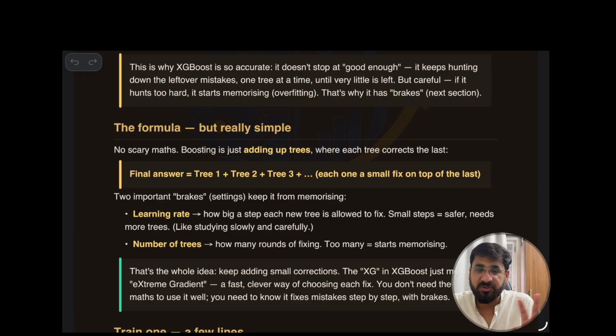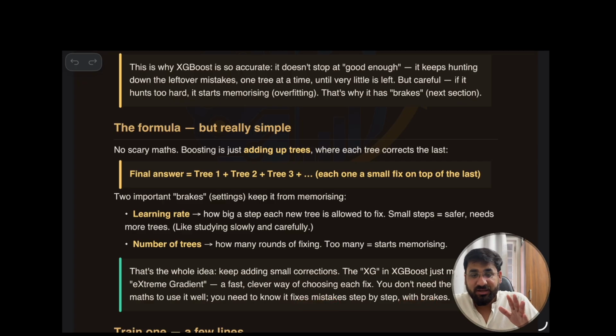So we fix the rate, how much it can learn, and the number of trees, okay, roughly, not start with 1000 trees in one go, it will start memorizing, and this is called fine tuning. If you can tune this model, that's best, and that's the whole idea. Keep adding a small correction. The XG in XGBoost means extreme gradient, a fast, clever way of choosing each fix. You don't need the heavy math to use it well. You need to know it fixes mistakes step by step with breaks.